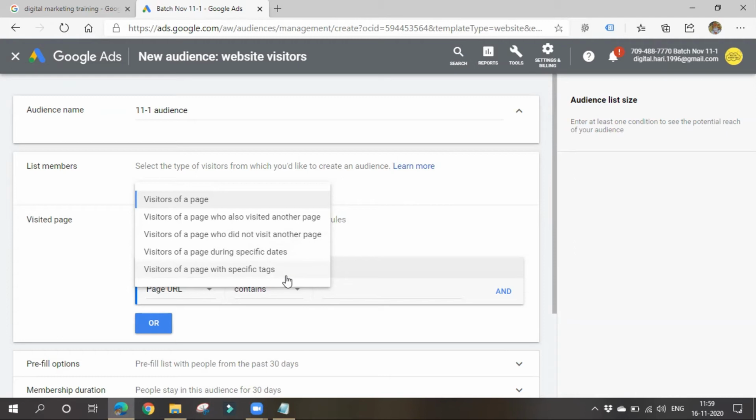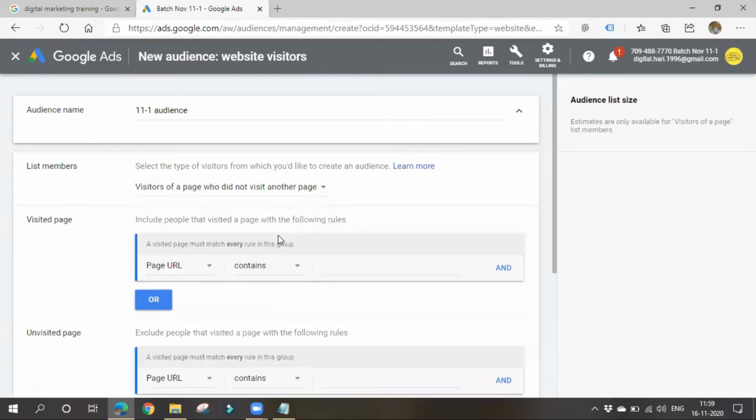I'll mostly go for the third option, because people who came to my website but didn't make a purchase are the ones I want to target. So I'll choose this: a visited page must match every rule in this group.